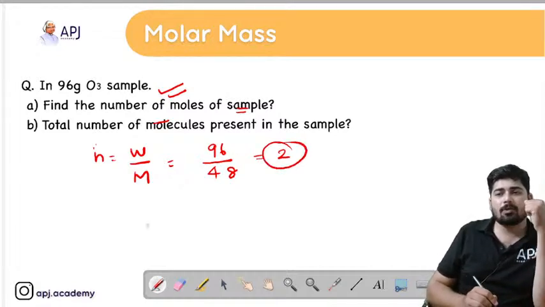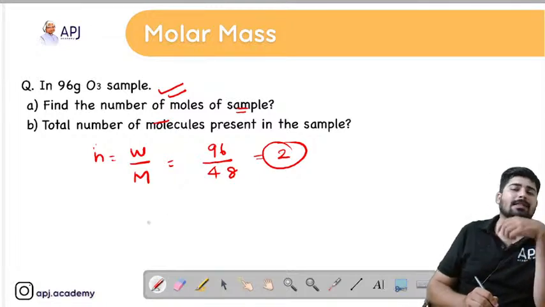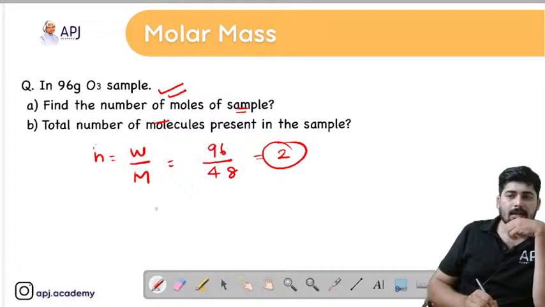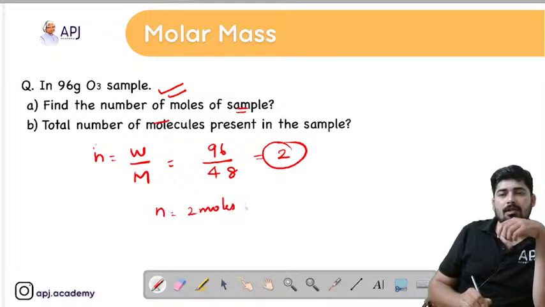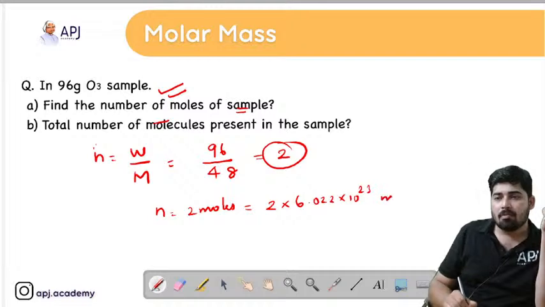Now what is the second question? Find the total number of molecules present in the sample. We got the answer as 2 moles. So if the sample contains 2 moles, how many molecules of ozone are present? We can simply write 2 into 6.022 into 10 raised to 23 molecules of ozone.